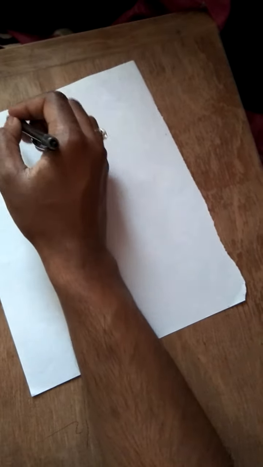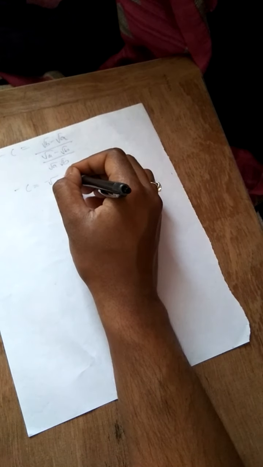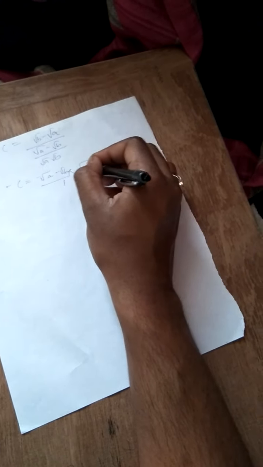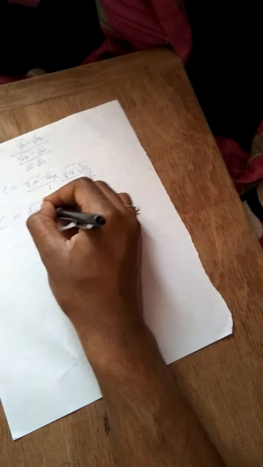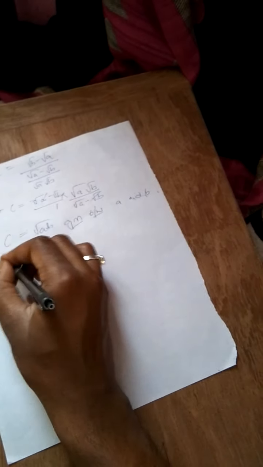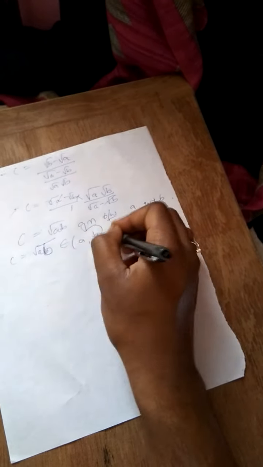1 over 2 root c, 1 over 2 root c will get cancelled, you are left with minus c, that is root b minus root a, whole divided by, take LCM, root a minus root b, whole divided by root a into root b. So minus c is equal to minus (root a minus root b), whole divided by 1 into root of a into root of b, whole divided by root of a minus root of b. Cancel, minus minus will get cancelled. c is equal to root of ab, and this is the geometric mean between a and b. So c is nothing but root of ab belonging to the open interval (a, b). This completes your proof.